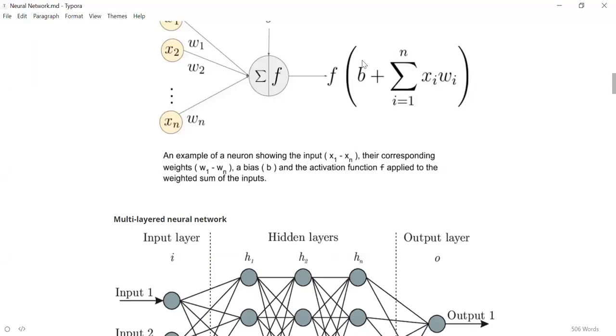So this bias is another parameter. Just think that it is also fixed at this point of time. We'll see how you determine both these weights and bias later, but at this point of time, think that these weights and biases are somehow already present. So this is how you get the value at a particular node. Also, we have seen that the output of a neuron is supposed to be between 0 to 1, right? But if you do this kind of a calculation, you will see that it might not come between 0 to 1, but we would want to constrain it between 0 to 1. So how do we do that? We do that using something called an activation function.